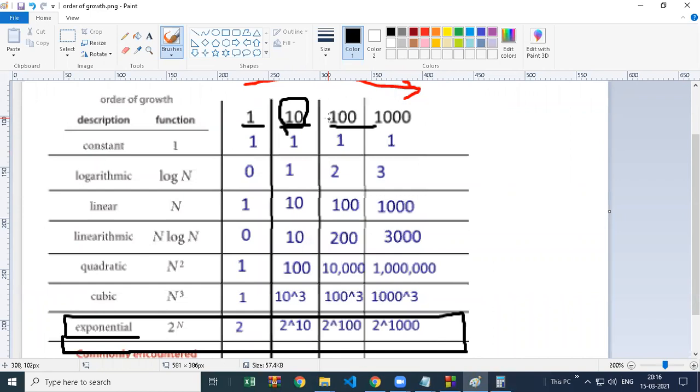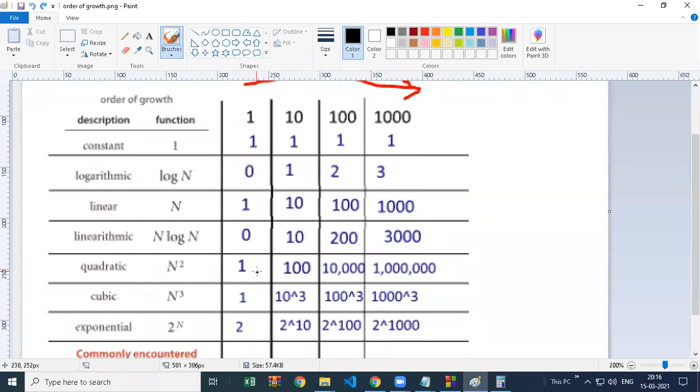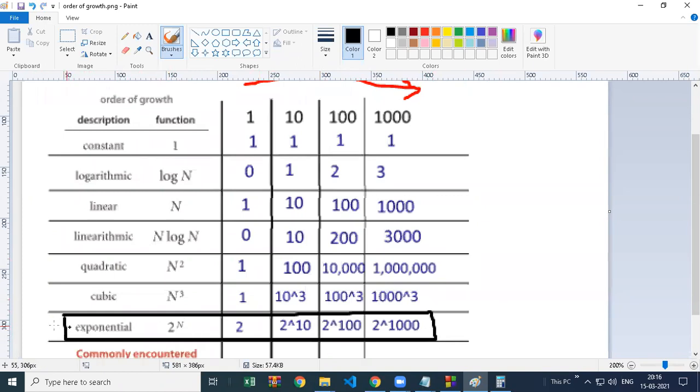For 100 data it is even worse. 2 into 2 into 2, do this 100 times and you will get a number somewhere in the millions. And for 1000 data you will get somewhere in trillions, or maybe even zillions, because it's a very big 2 into 2. If you do it 1000 times, it's a very big task, and it is going to repeat more. So we don't want our program to be exponential.